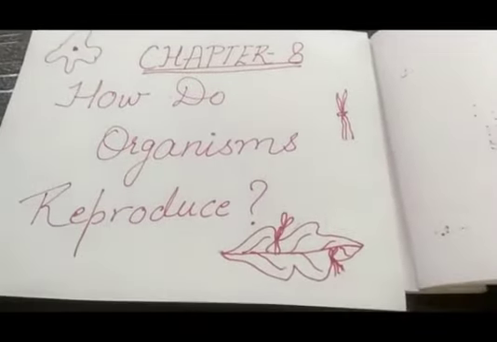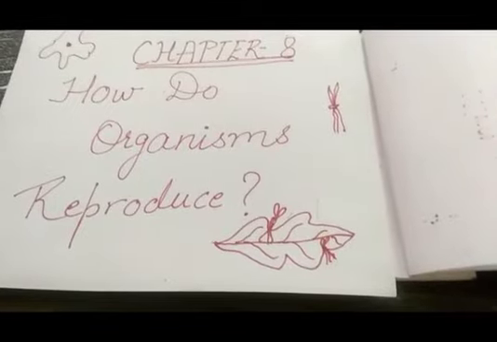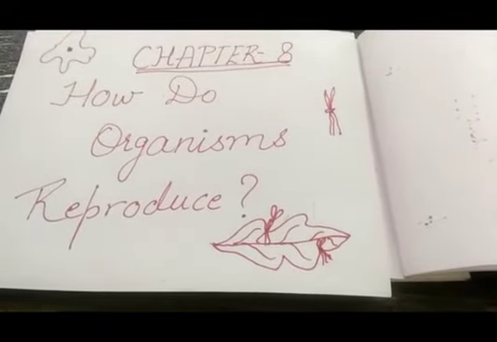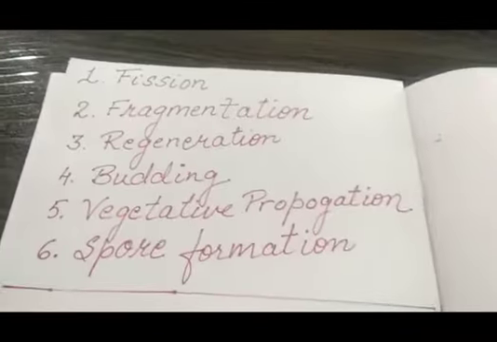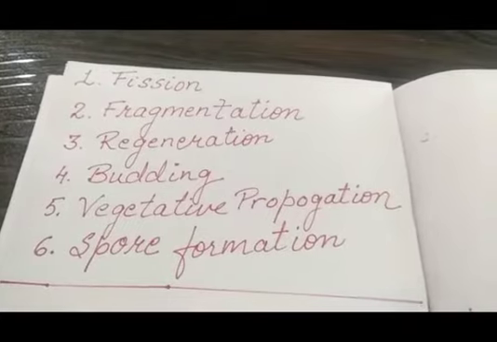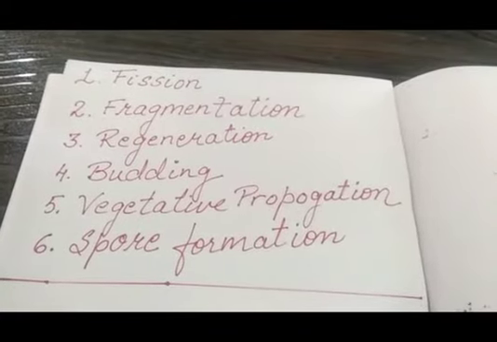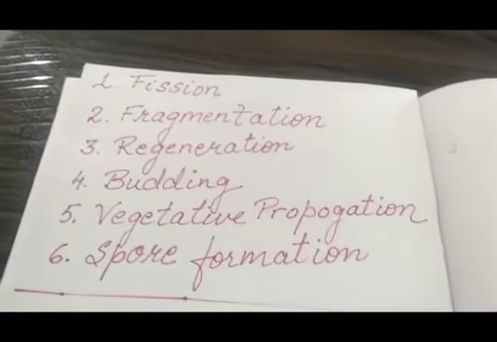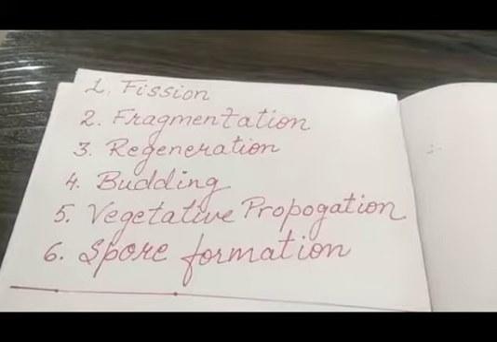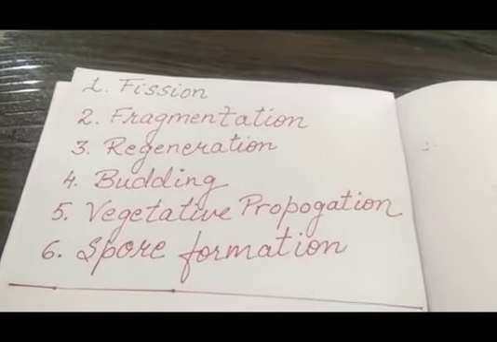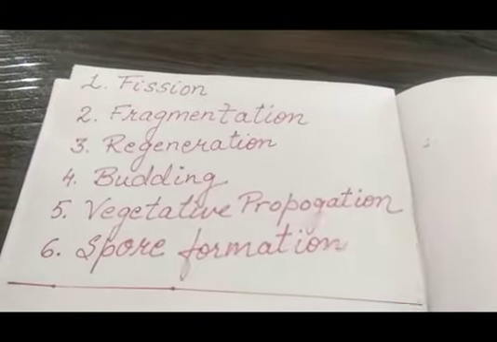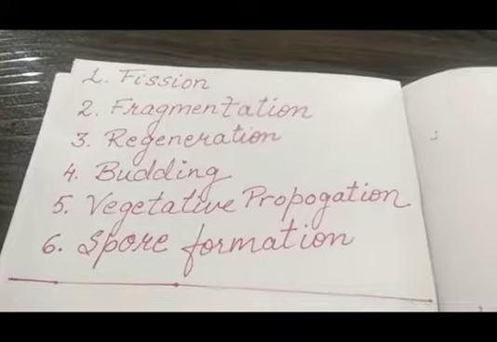We have already started with chapter number 8, how do organisms reproduce, and we were studying the different types of asexual reproduction, and we have done with fission. Today we are going to study the other types of asexual reproduction. Let us begin with the second one, fragmentation.